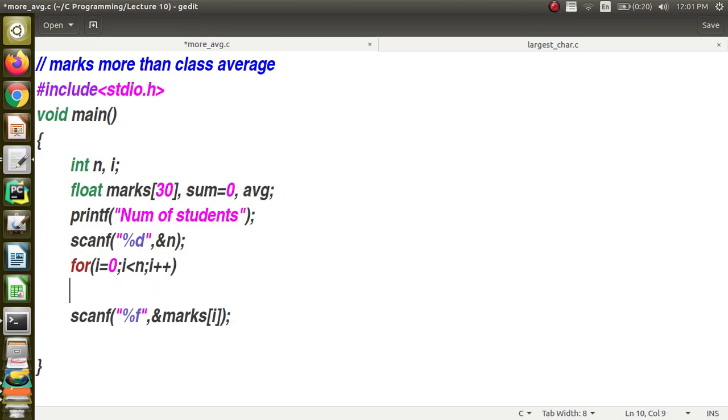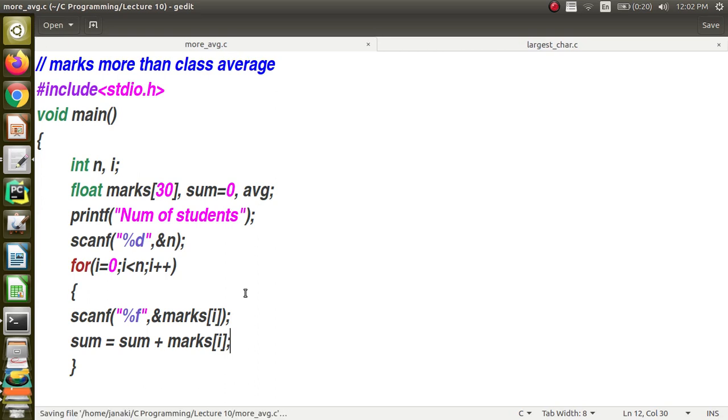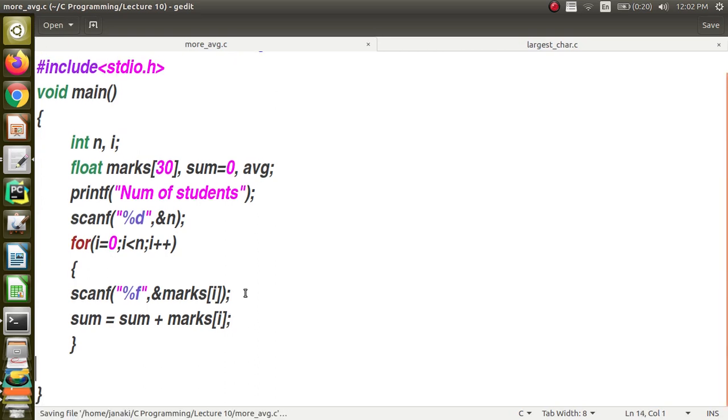And also you want to find the sum. I want to do it here itself, and we already know that when you want to execute more than one statement in a loop, you have to use curly braces. Now I am going to say sum equal to sum plus marks of i. So when this loop is getting over, you will have the total value in the sum, and I am going to say average equal to sum by n.